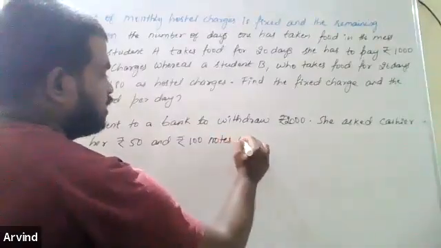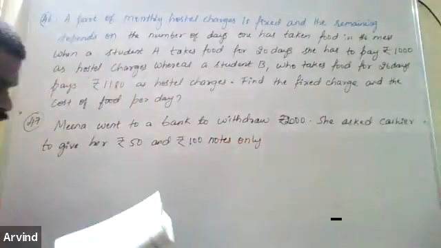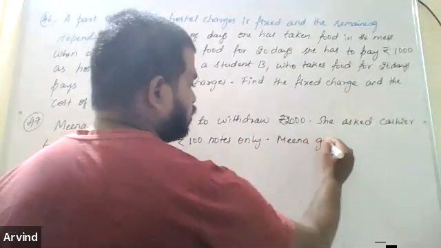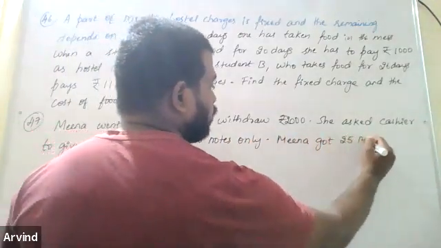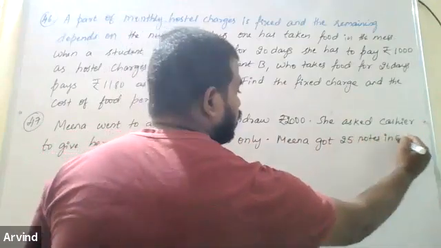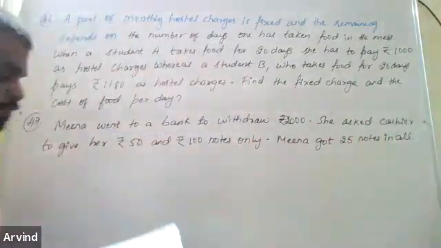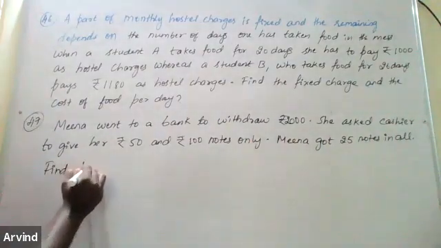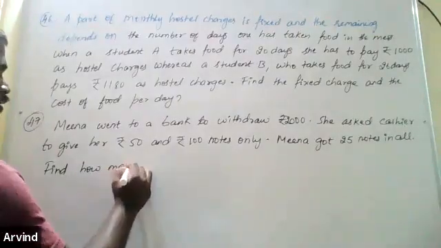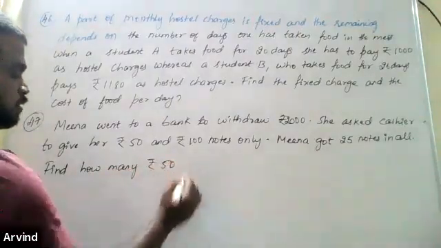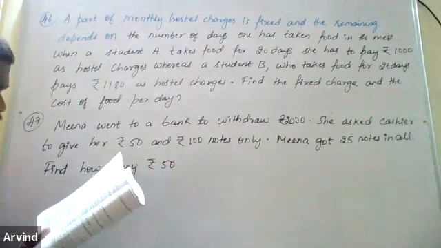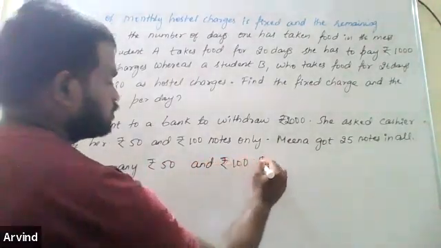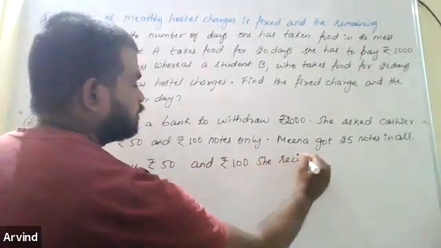That is, she is asking only 100 rupees notes and 50 rupees notes. Meena got 25 notes in all. Find how many 50 rupees notes and 100 rupees notes she received.